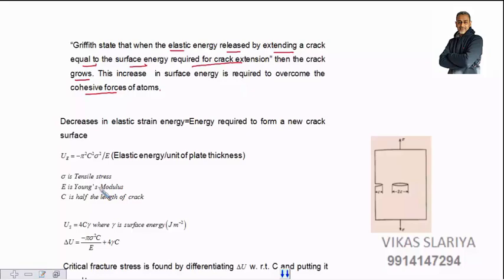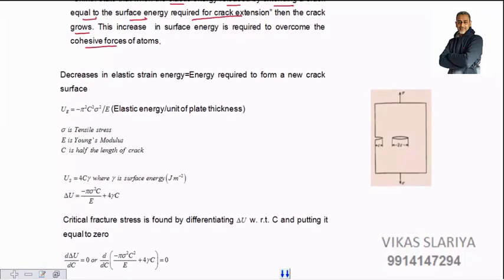Now mathematically, how do we analyze this situation? We have two sides. There is a decrease in elastic strain energy, and it is equal to the energy required to form a new crack. The decrease in elastic strain energy is expressed as U equals minus pi square c square sigma square by E, and this is the elastic energy per unit thickness of plate, where this is the length of the plate. I have taken it to be 2c, right, and c is the half length of the crack, E is Young's modulus, and sigma is tensile stress.